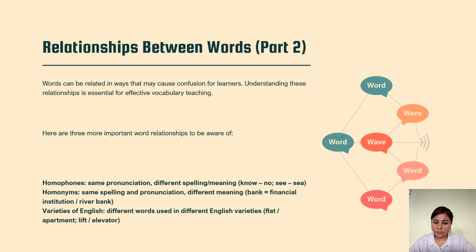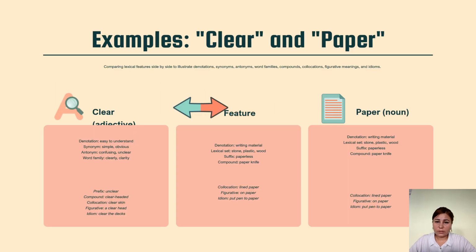For example, bank is a financial institution, and river bank is the side of the river. And varieties of English: they are different words used in different varieties, for example flat, apartment; lift, elevator; football, soccer.